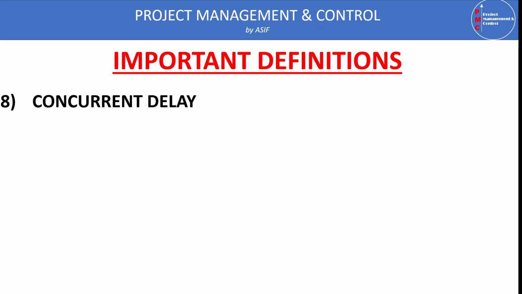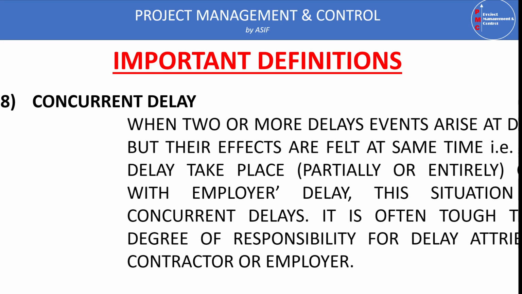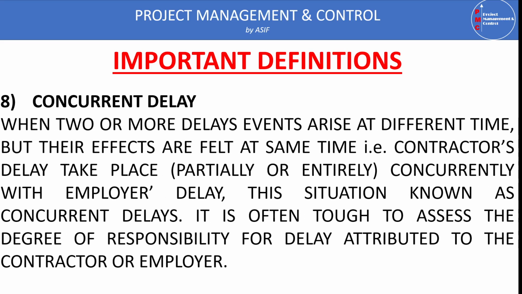In this case, our responsibility is to determine the delays which happen from the contractor side. Both parties have some delays to the project completion. The definition is that when two or more delay events happen at the same time, their impacts are felt at the same time on the project completion. For example, if the contractor delay takes place, partially or entirely, and at the same time an employer delay also happens, then it is called a concurrent delay.